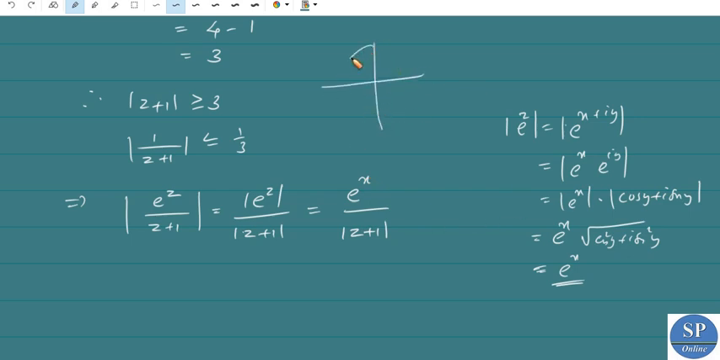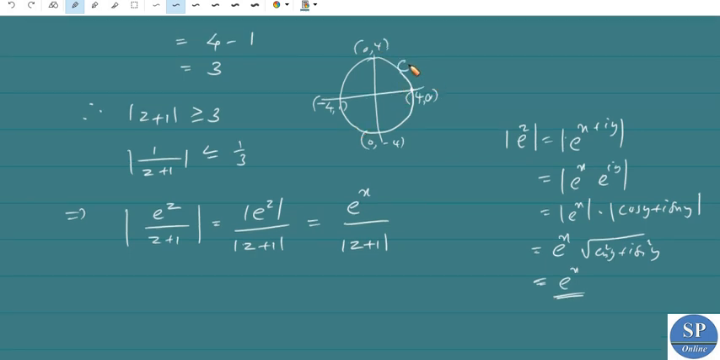Now the circle C is the circle with center at the origin 0, 0 and radius 4. So we have this point 4 comma 0, this point 0 comma 4, this is minus 4 comma 0, and this is 0 comma minus 4. So on this curve C, that is mod z equal to 4, the maximum value of x will be 4. Since e power x is an increasing function, we have e power x less than or equal to e power 4.